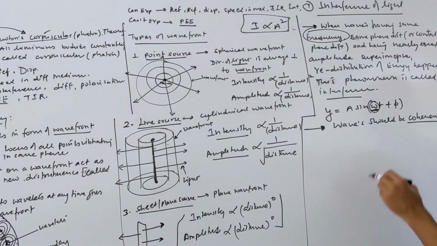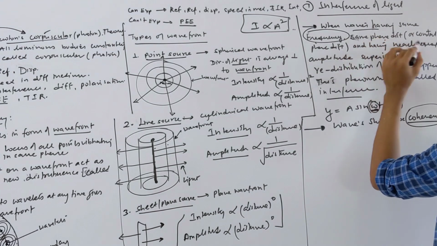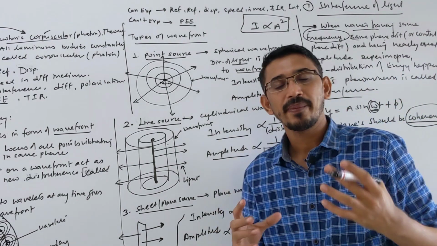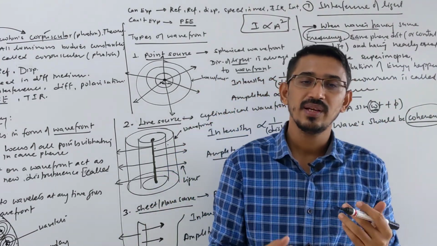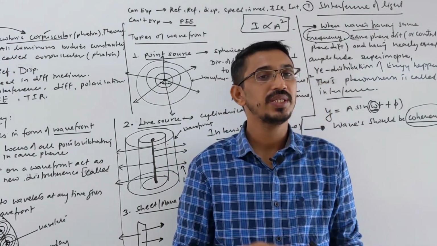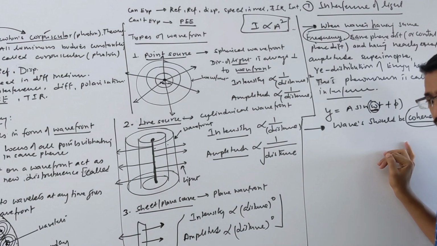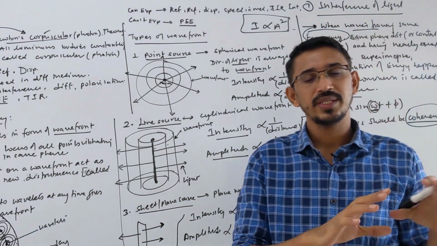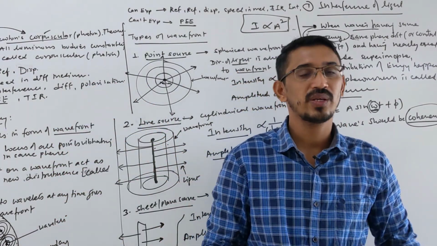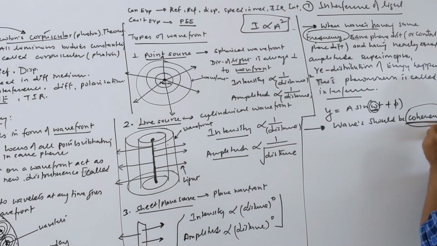What is coherent? Coherent means two waves having the same frequency, the same phase difference or a constant phase difference, having almost the same amplitude. These waves are called coherent waves. Coherent waves are produced by a single source only. We take a single source, then radiations or waves are produced, we split them into two radiations, then we interfere them. Two independent sources cannot be coherent, because they will not produce the same frequency or constant phase difference. So listen carefully, this is very important about coherent sources.